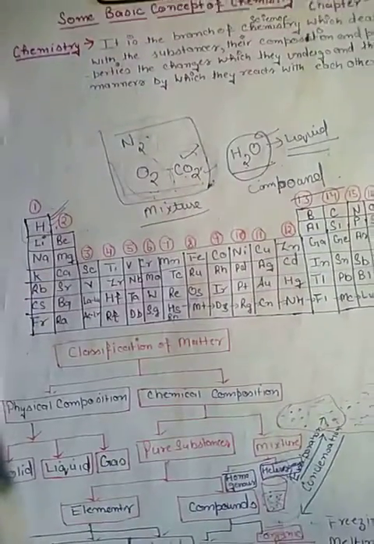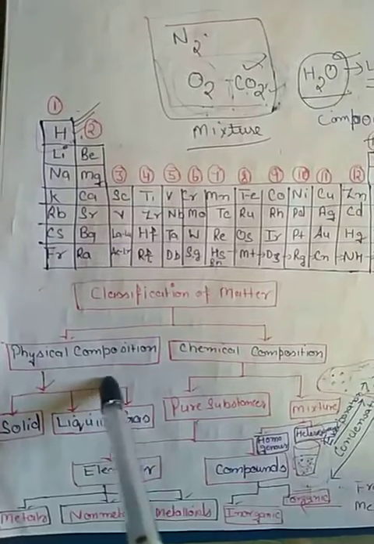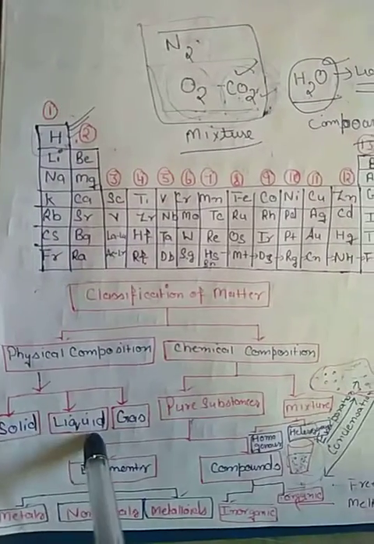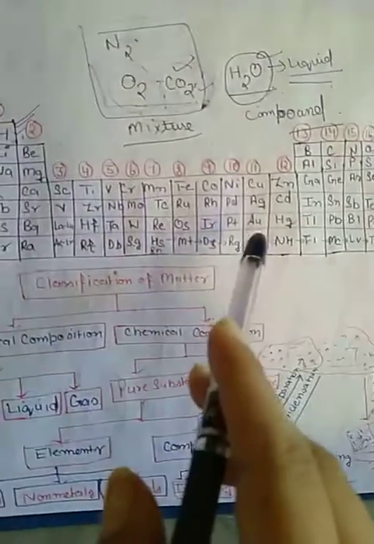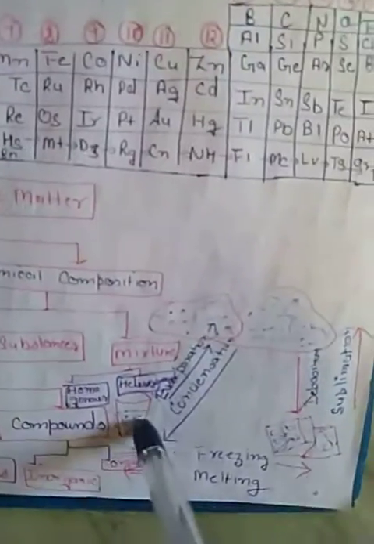So I have talked about the classification of matter. Now in the physical classification of matter, matter may be solid, liquid or gas. Elements, compounds and mixtures are formed in solid, liquid or gas. Let's take an example.